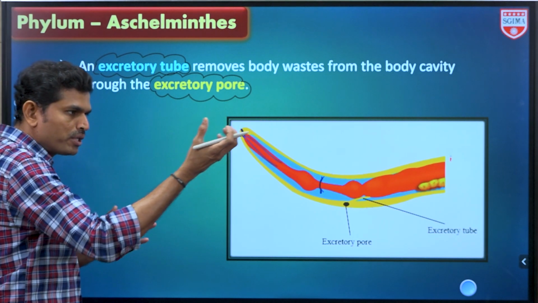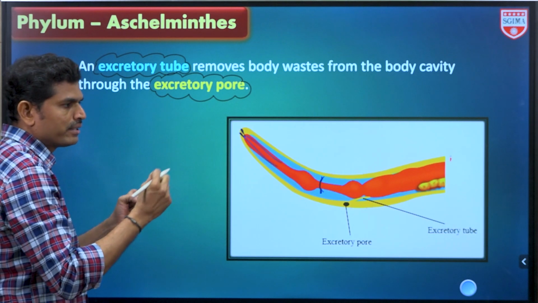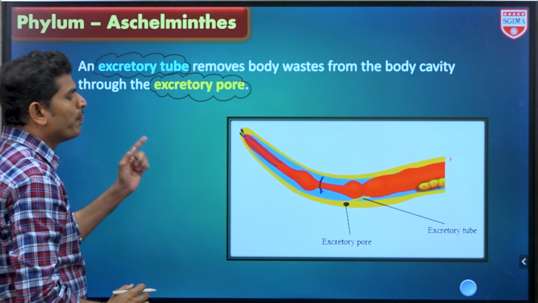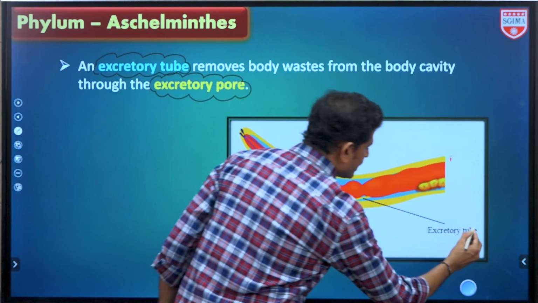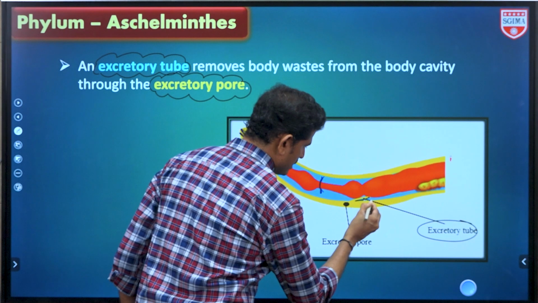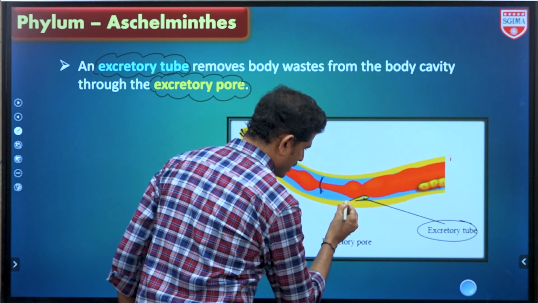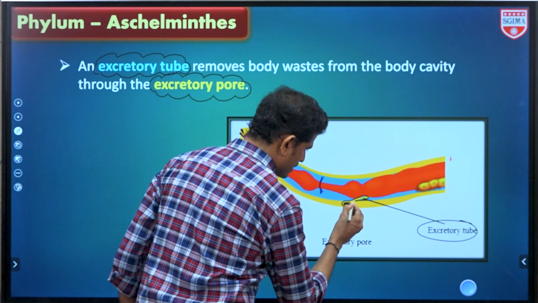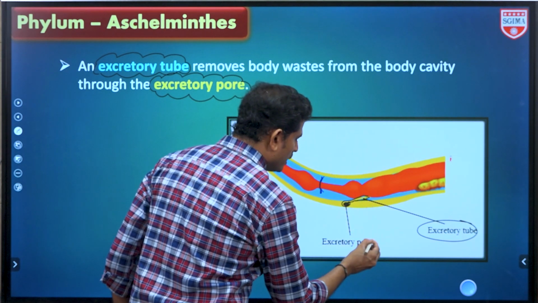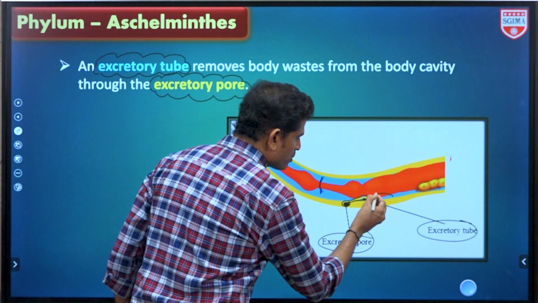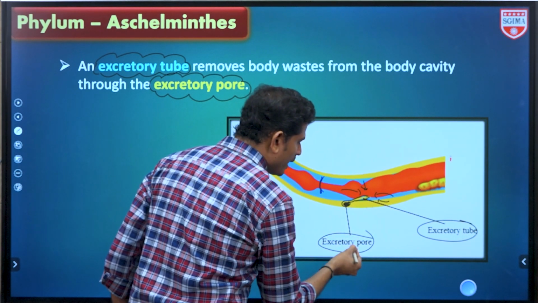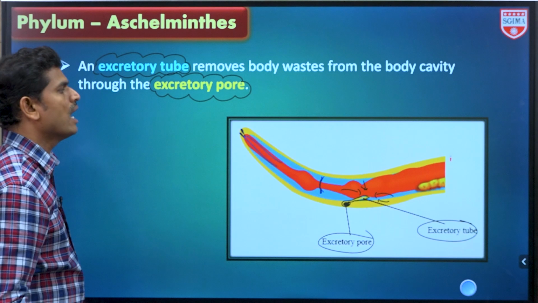The tube will be going to collect the total excretory matter from the body cavity and through the opening. देखो इधर excretory tube. So this is excretory tube इधर mention किया. ये येलो कलर में शायद अच्छे से नहीं दिखते. So this is a excretory opening, excretory tube. So through this tube, it will be collects the waste matter from the body cavity and बाद में through the excretory pore it is released outside.